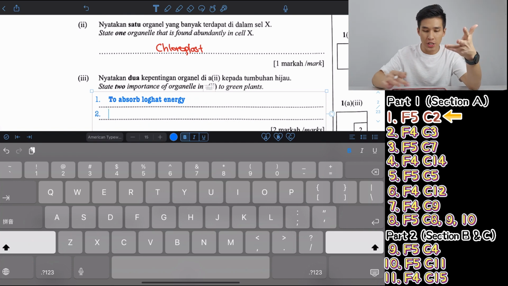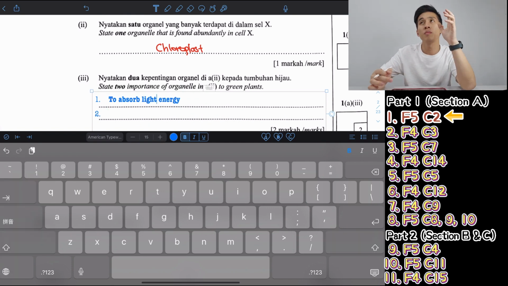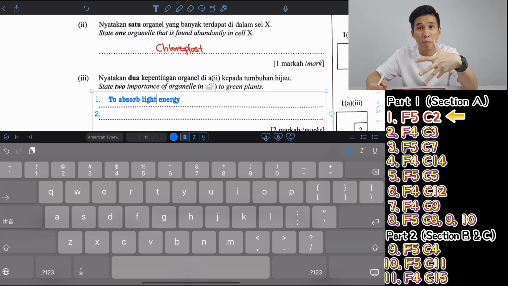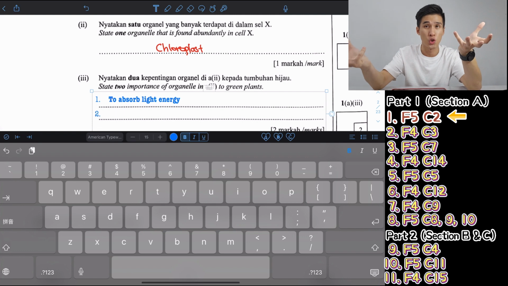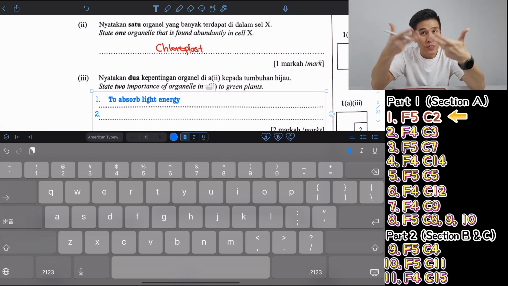So for the second point, instead of just saying by photosynthesis, you can say convert what energy to what energy. Photosynthesis always converts light to chemical energy, which is energy that living things can use.